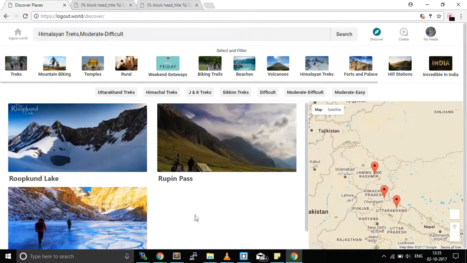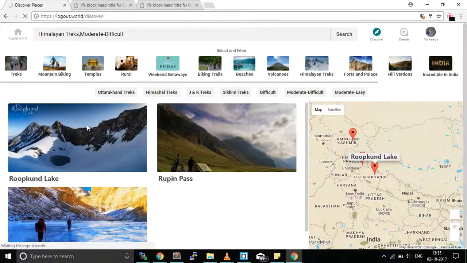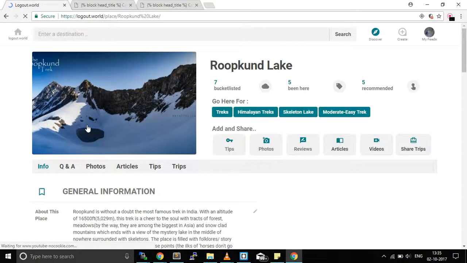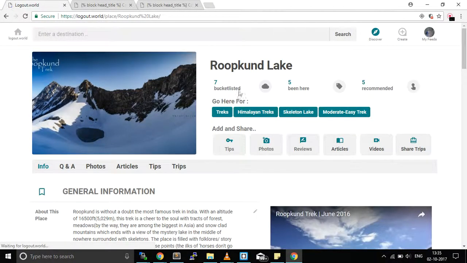And I would click on Rupkund to know more about it. Okay, let's see what Rupkund is about. I can see that seven people have bucket listed it already. Five have been there, and five have recommended it. Okay, so I can go here for Himalayan treks. Oh, that's a skeleton lake as well.